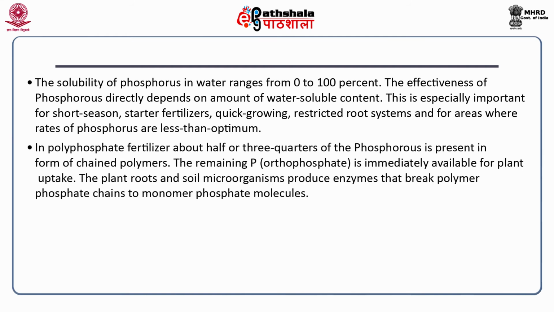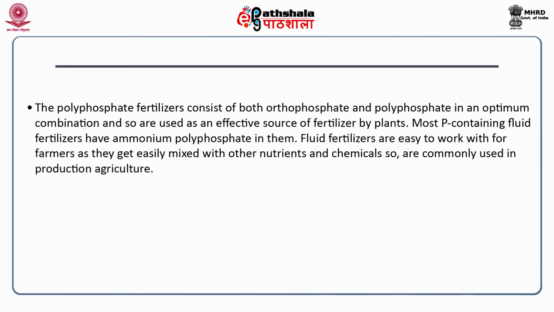In polyphosphate fertilizer, about half or 3/4 of the phosphorus is present in the form of chained polymers. The remaining phosphorus, that is orthophosphate, is immediately available for plant uptake. The plant roots and soil microorganisms produce enzymes that break polymer phosphate chains to monomer phosphate molecules. The polyphosphate fertilizers consist of both orthophosphate and polyphosphates in an optimum combination, and so are used as an effective source of fertilizer by plants.